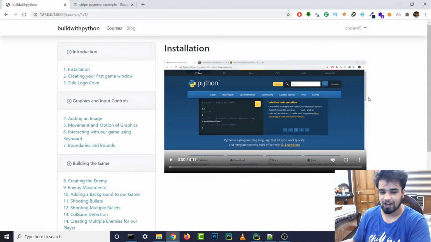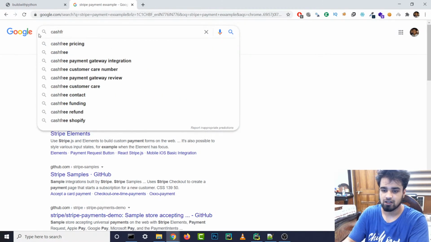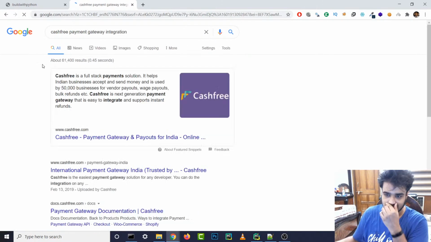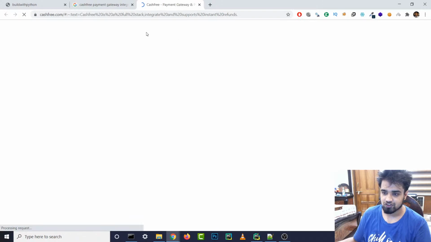In lockdown I had to buy all these treadmills, and so I use the Cashfree gateway. All right, let's also see the Cashfree gateway. What's that? Cashfree payment gateway integration. I'm pretty sure I'm not going to use this for payouts in India. I guess it's just for payouts in India, huh? Interesting.